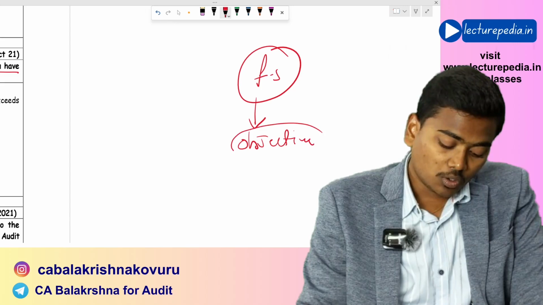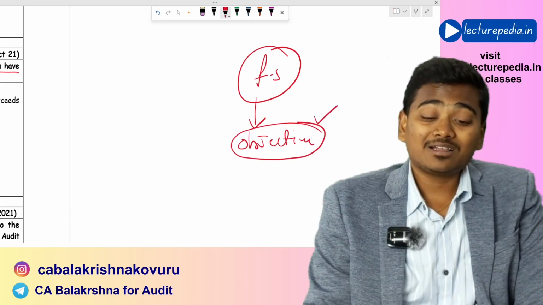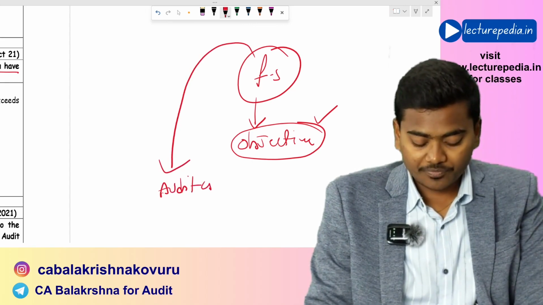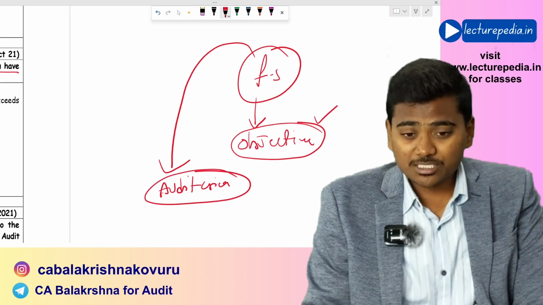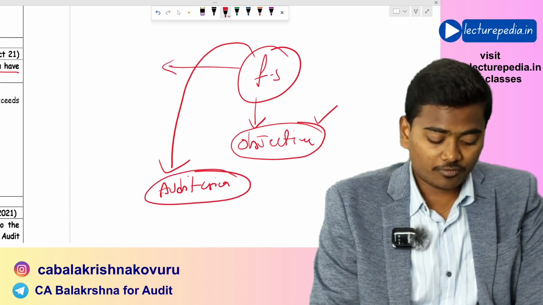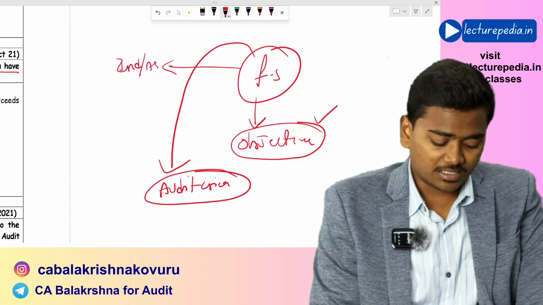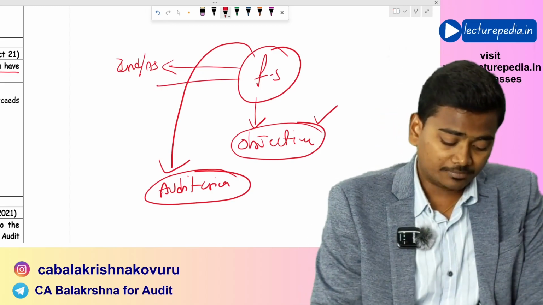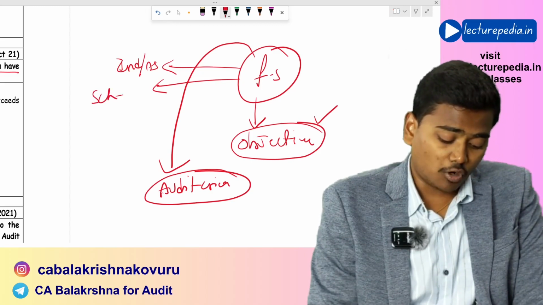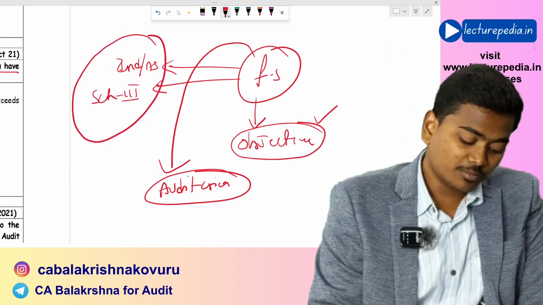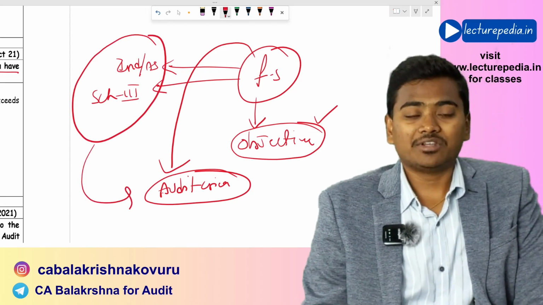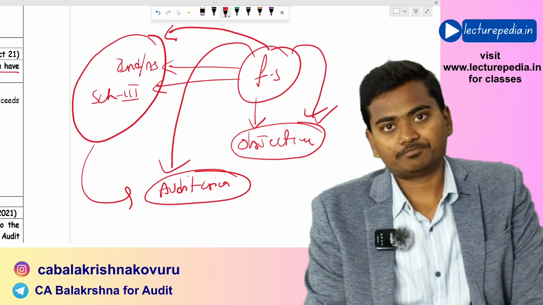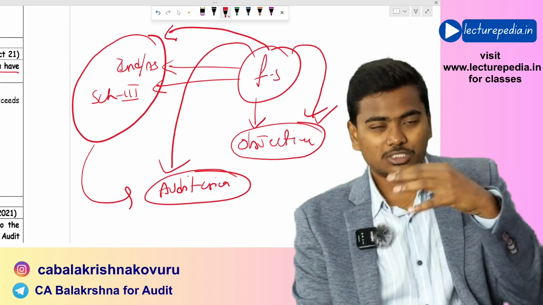Now, in order to achieve this objective, the auditor has to compare these financial statements with audit criteria. What could be audit criteria? Management has prepared these financial statements with the help of either Ind AS or AS. As per the requirements of Ind AS or AS, the financial statements are prepared, and they have followed the Schedule 3 format. So all these will become audit criteria. The auditor will compare the financial statements with audit criteria to achieve his audit objective. So this is the difference between audit objective and audit criteria.